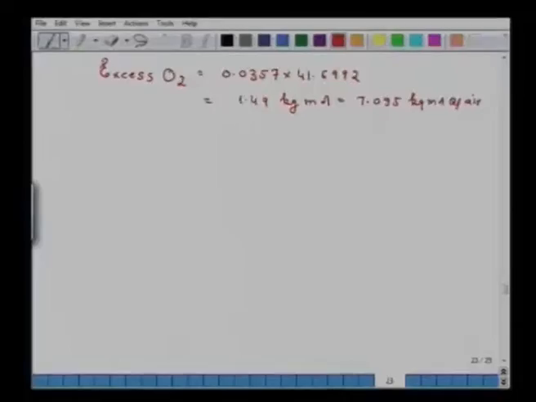So the nitrogen from air will be equal to 41.6992 into 0.811, that will make 33.818 kg mole.